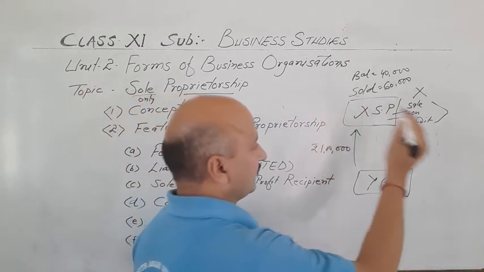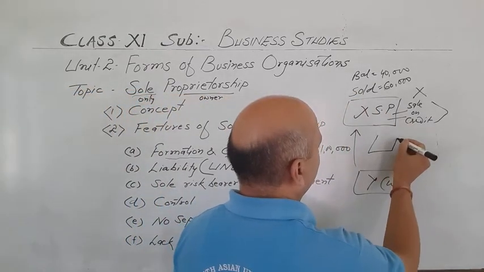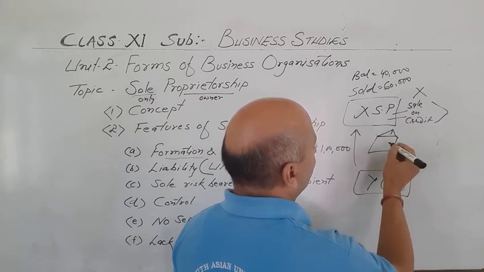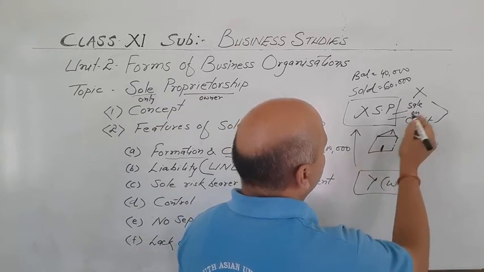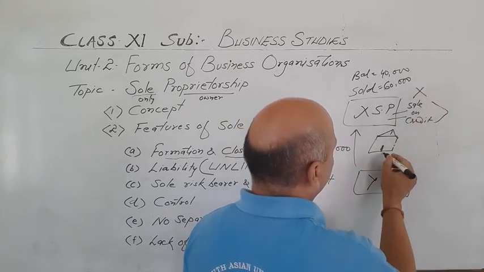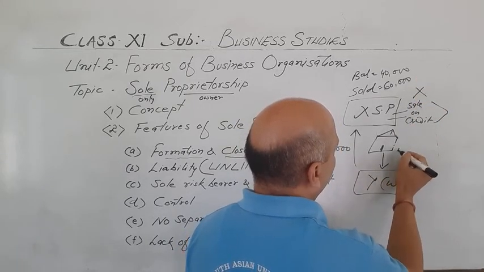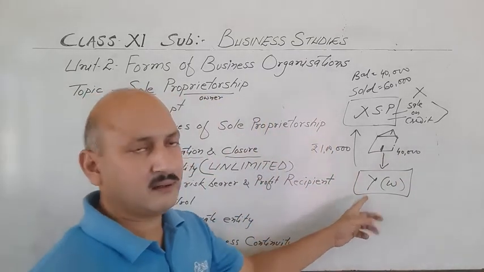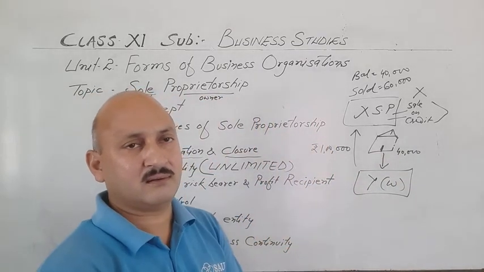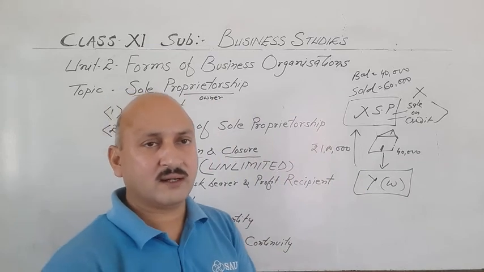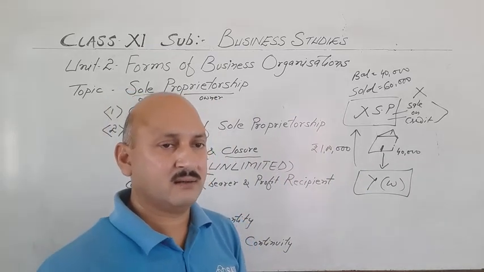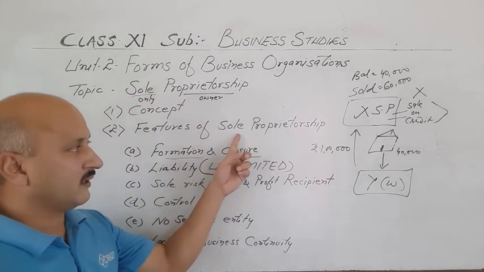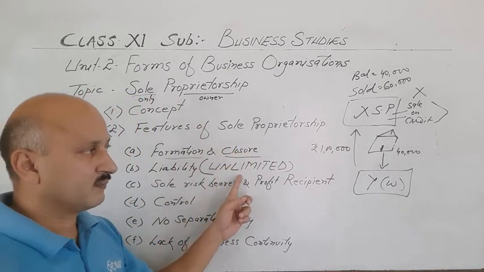He will sell his home. Suppose he has a home, generally all have, and this home will be sold off to Mr. Y for 40,000. Then he will be paid fully. So what I want to say is that the liability of sole proprietor is unlimited.